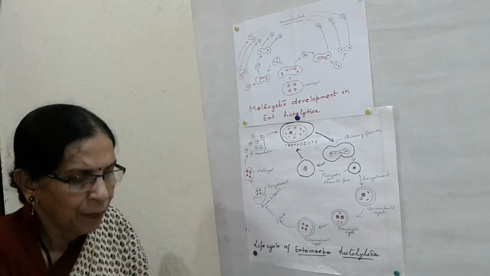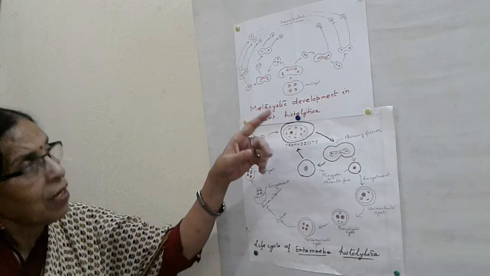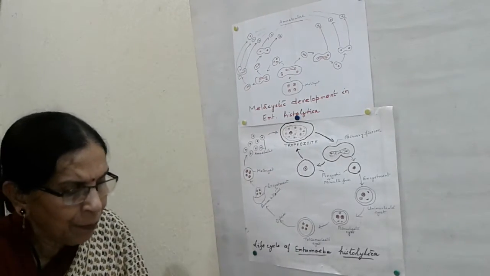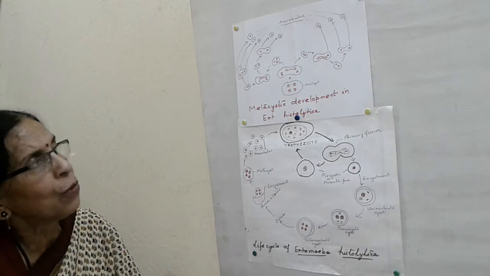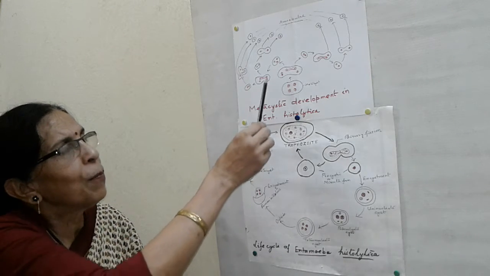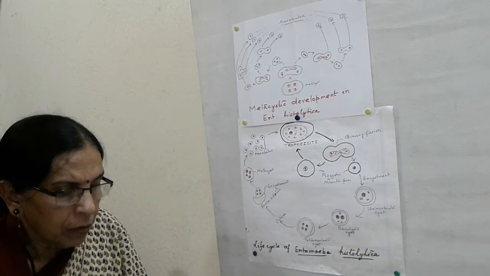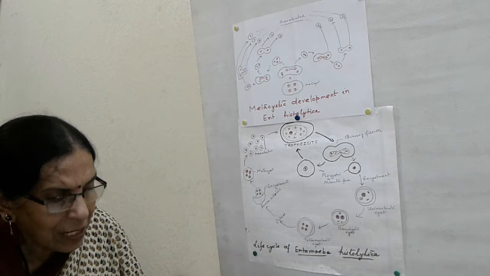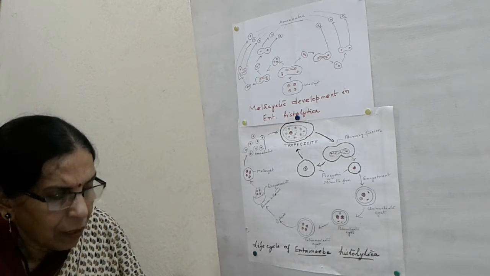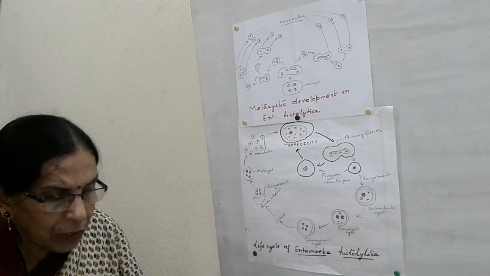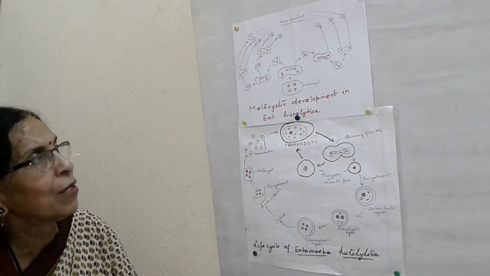Now see this part. The second daughter amoeba with three nuclei undergoes binary fission, producing two amoebae, each having two nuclei. Now see here, it will produce two, each having two nuclei. One of them undergoes only one cytokinesis, forming two amoebae. The other one with two nuclei divides to produce three amoebae by the division of one nucleus and two cytokinesis.